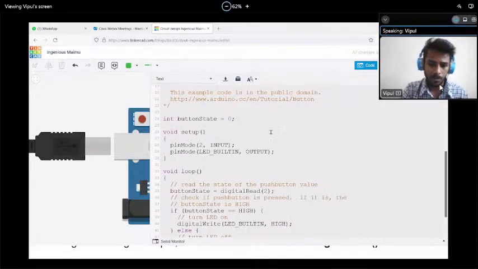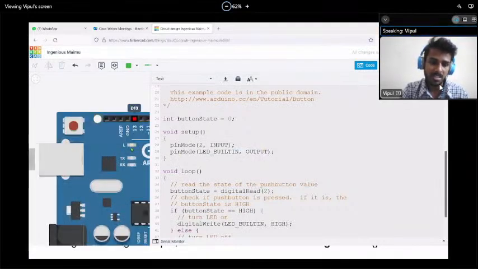So see, pin number 2 is an input device. Why an input device? Because the button is an input device. We have to define where we have connected pin number 2, and that it is an input device. That's why we have written pinMode 2 comma INPUT. Similarly, pinMode LED_BUILTIN comma OUTPUT. What is this? This is an inbuilt LED, connected on pin number 13. That is an output device. LED is an output device, right? So we have explained that first.